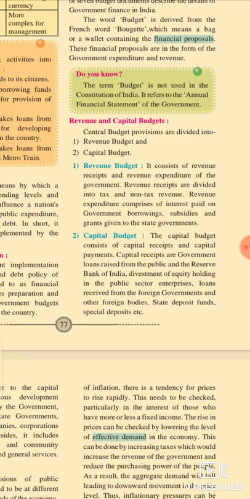Then the capital budget. The capital budget consists of the capital receipts and capital payments. The capital receipts are government loans raised from the public and the Reserve Bank of India, divestment of the equity holdings in the public sector enterprises, loans received from foreign governments and other foreign bodies, state deposit funds, special deposits, etc. These are the government capital receipts.